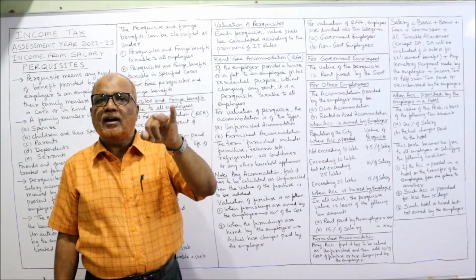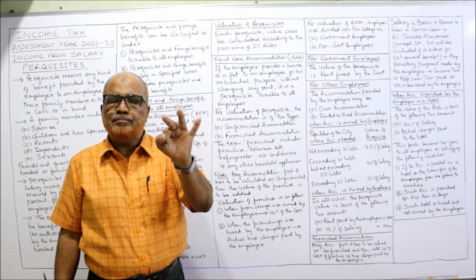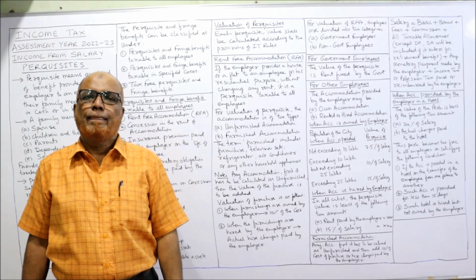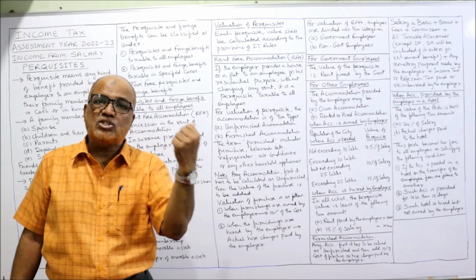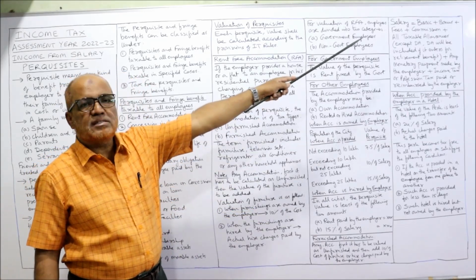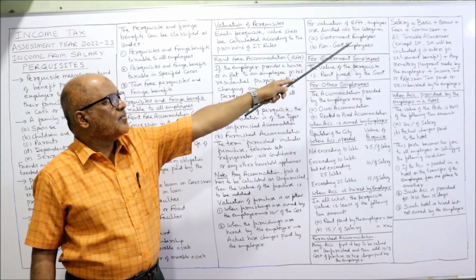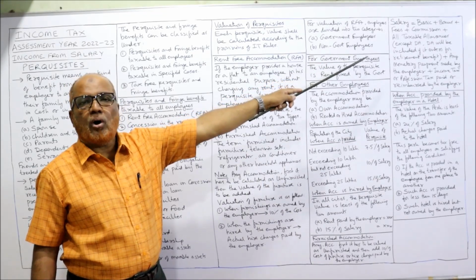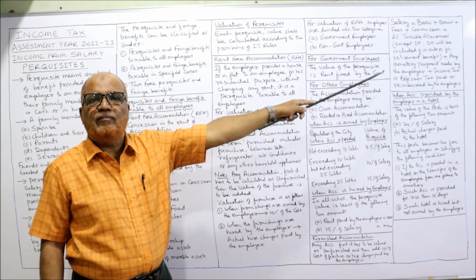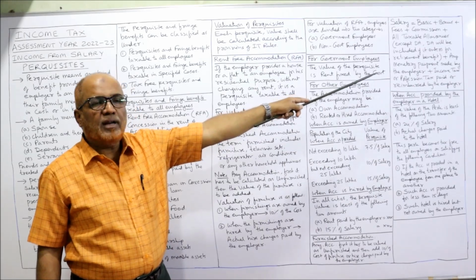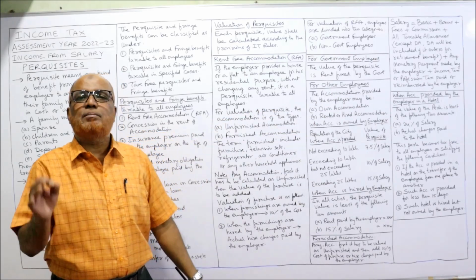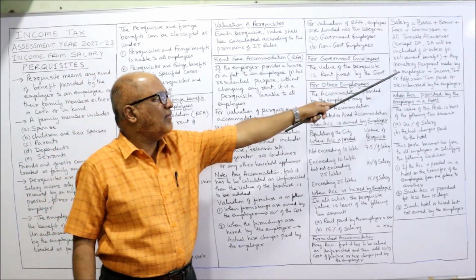DA will be included if it enters for retirement benefit, and commission if it is based on a fixed percentage on turnover. These three items are there for salary in HRA. But in RFA, rent-free accommodation, salary means basic plus bonus plus fees plus commission plus all taxable allowances except DA. DA will be included only if it enters for retirement benefit. Any monetary payment made by the employer, or income tax or professional tax paid or reimbursed by the employer. This is very, very important.